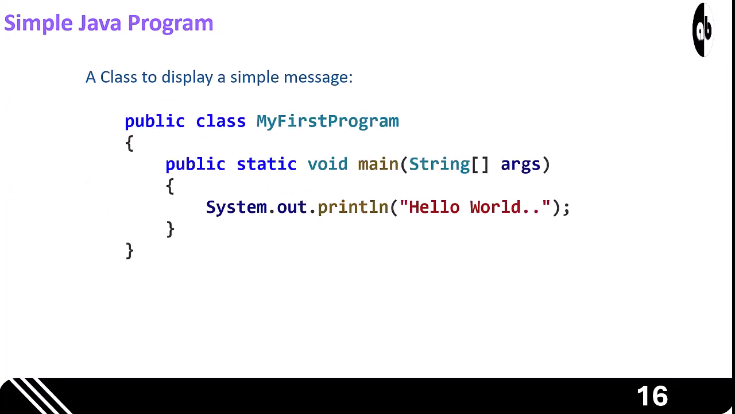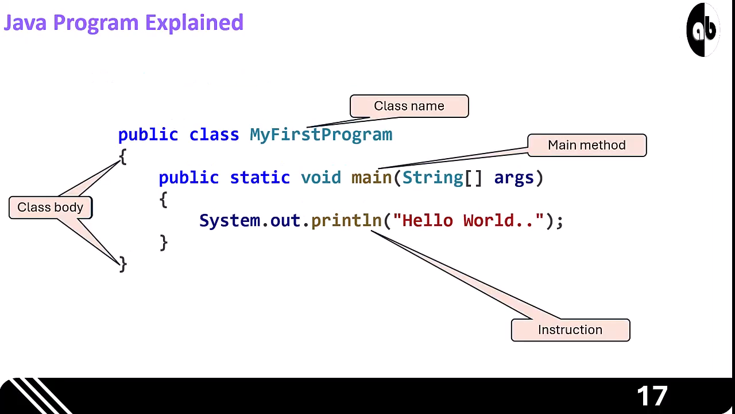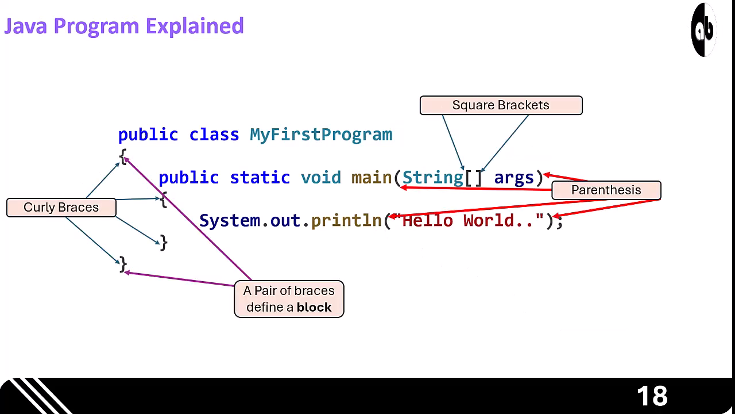Simple Java program. Let's look at a classic Hello World example. This simple program demonstrates the structure of a class and the main method used to display a message to the screen. Program explained structure. Breaking it down, we see the class name at the top, followed by the main method, and finally the instruction to print our text. Everything is contained within the class body.